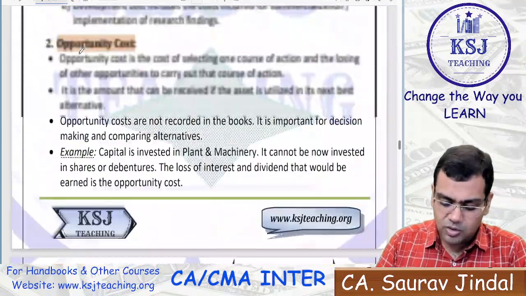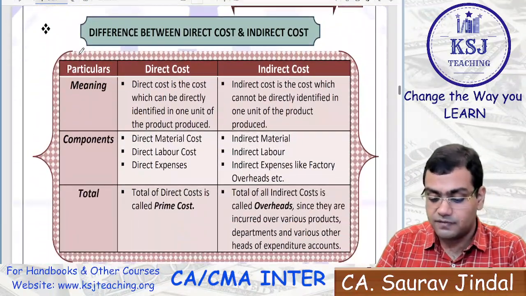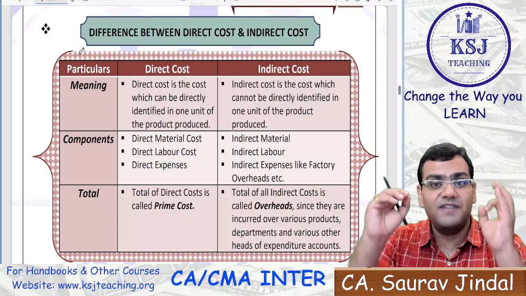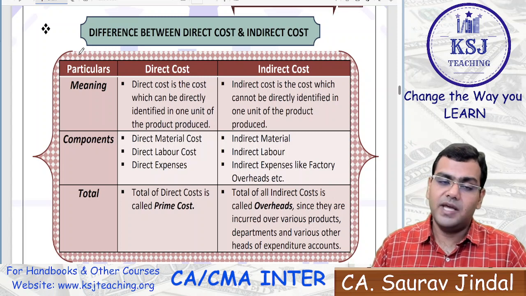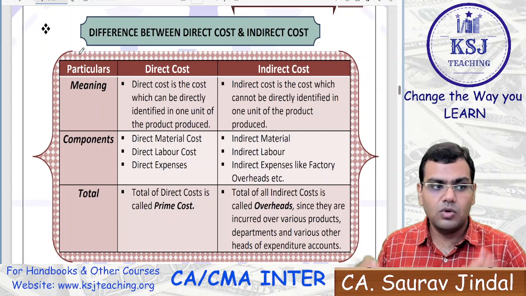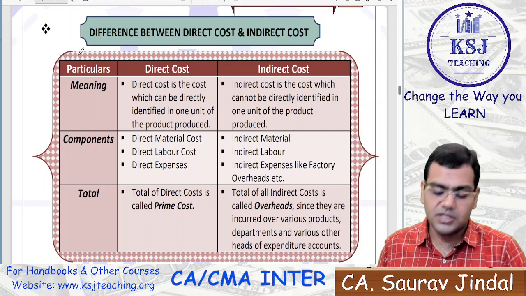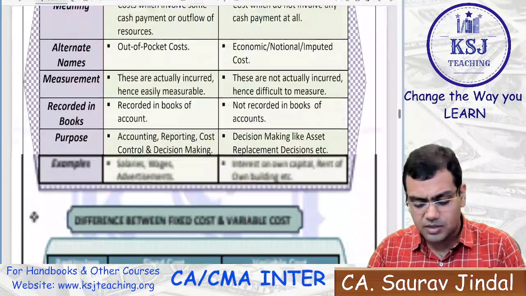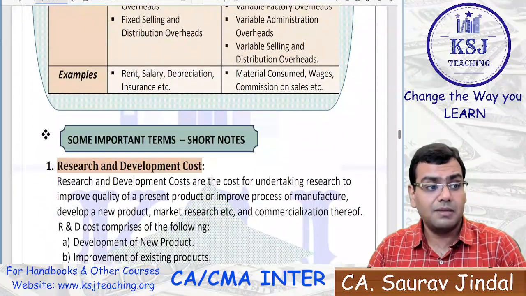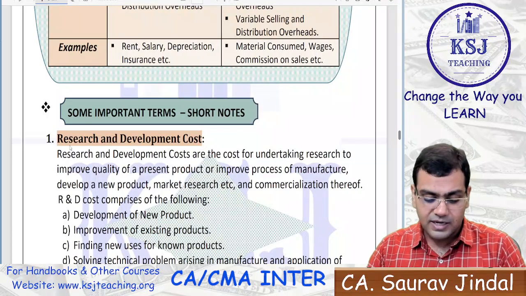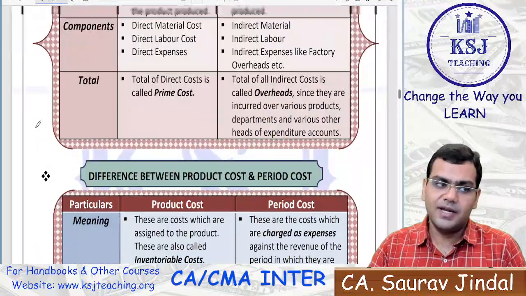So in the next video we'll be talking about the different types of the cost. Very, very important, sir, for the further chapters, for the practical part. Nothing can be more important than this part. The whole of the costing is based on these different types of cost, whether it is direct cost, indirect cost, product period cost, explicit cost, implicit cost, fixed cost, variable cost. We'll talk about semi variable cost. Then all these different terminologies will be there. So all this we will be covering in the next lecture.